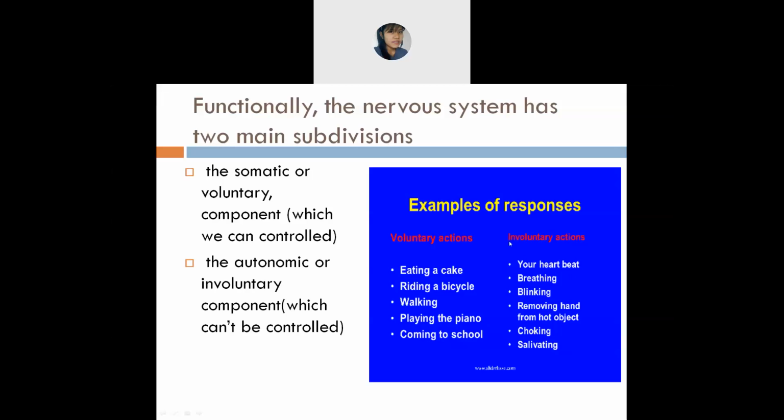That's why it is known as involuntary: actions which occur automatically or naturally. Are you clear about voluntary and involuntary? Are you all clear? Yes, ma'am.